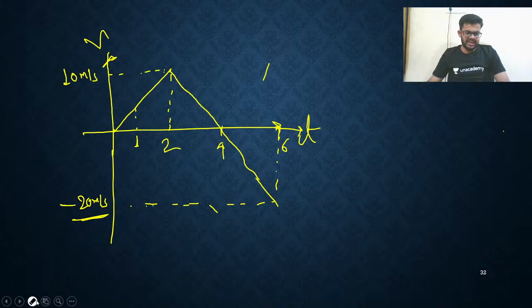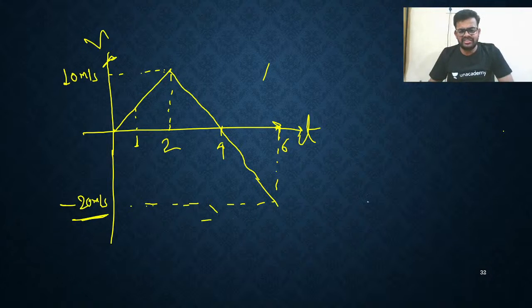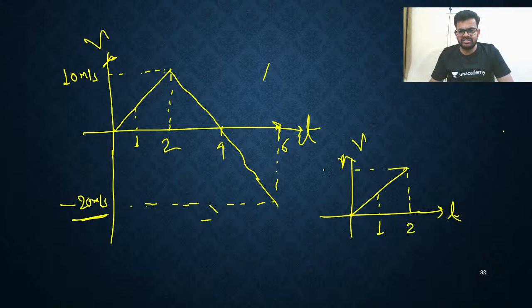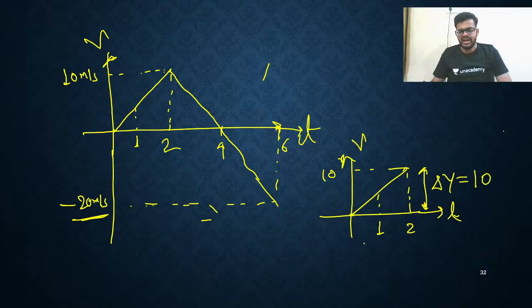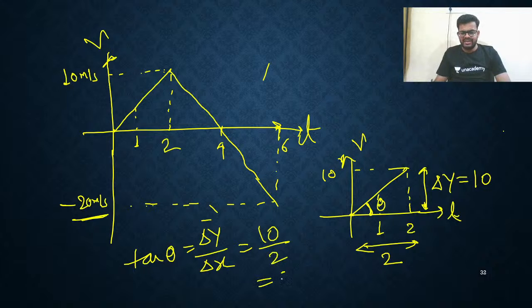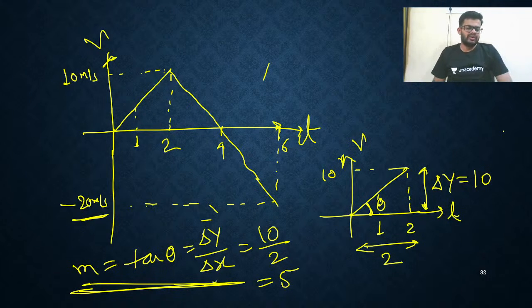So simply speaking, I need to find the acceleration at t equal to 1. I am drawing the curve. This is time, this is velocity. This is t equal to 1 here and t equal to 2 here. I know here velocity is 10, so y is equal to 10. Delta y is 10, and delta x from here to here for this triangle is 2. So tan theta is equal to perpendicular divided by base. You are getting 10 divided by 2, that is 5. And this is only called the slope.